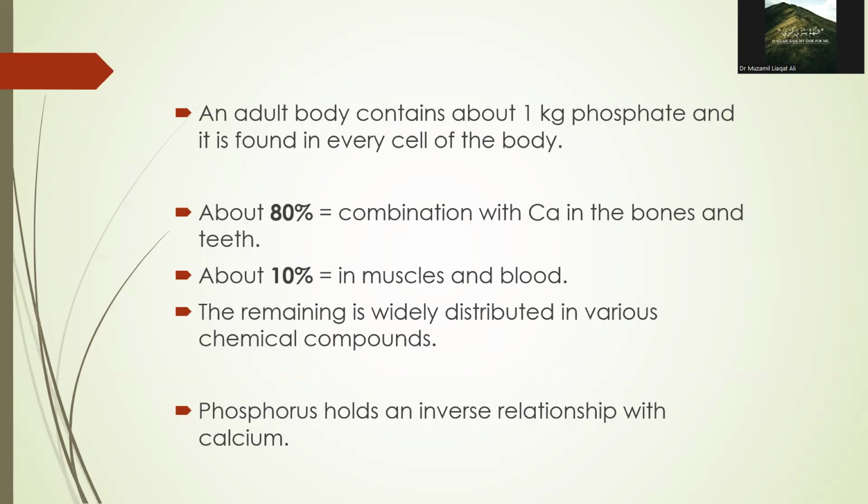Let us begin with the body distribution of phosphorus. An adult body contains approximately 1 kilogram of phosphate, and it is found in every single cell of the body. About 80% of this phosphorus is combined with calcium in the bones and teeth, forming the structural framework of the skeleton. Another 10% is present in muscles and blood, while the remaining is widely distributed in various chemical compounds throughout